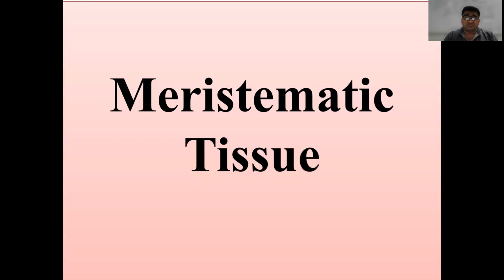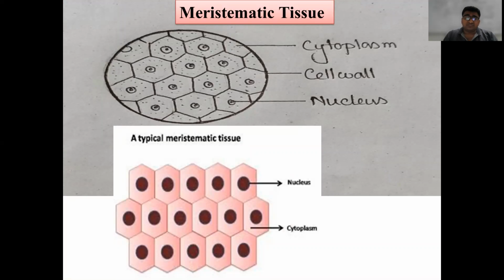So what is the meristematic tissue? Dear student, you just stop the video and look at the diagram and try to describe the meristematic tissue. What is the shape of that meristematic tissue, how these are arranged, whether nucleus is present or not, what about the cytoplasm. With the help of that diagram we can describe the meristematic tissue: the different cells in the meristematic tissue are closely packed. Because of that very compact arrangement, the space between each individual cell, known as intercellular space, is absent. So in meristematic tissue, intercellular space is absent.